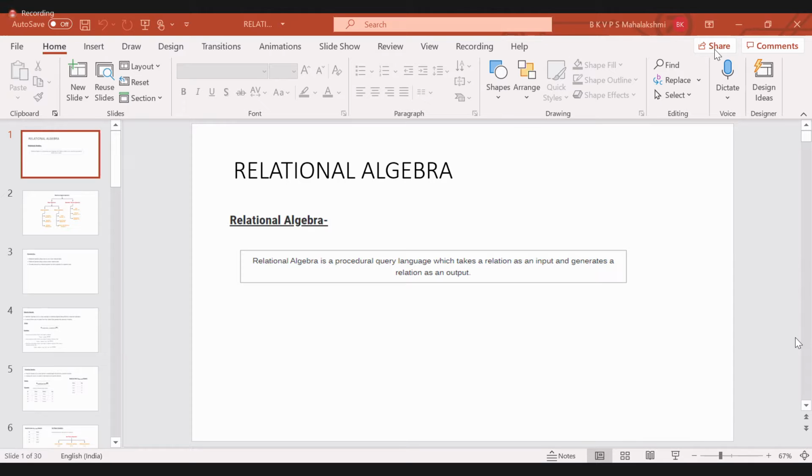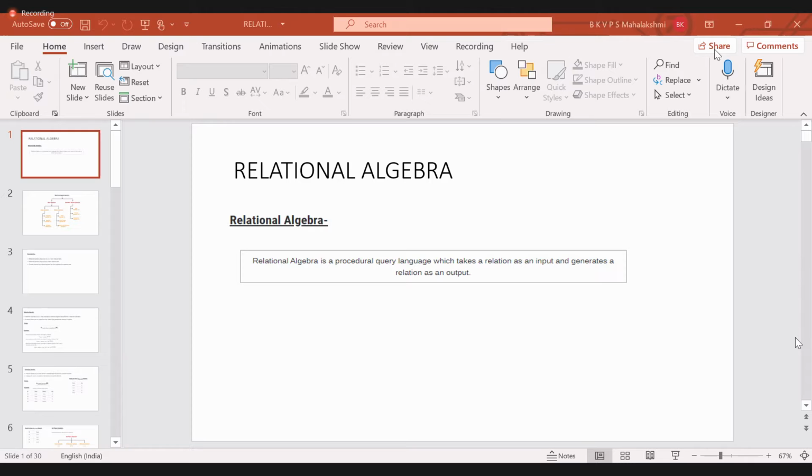But in the second module test examinations, they will give you a query and ask you to write the syntax in relational algebra. Okay, procedural query language, no? What is the syntax for the given query? So we have to learn that. I'll tell you.